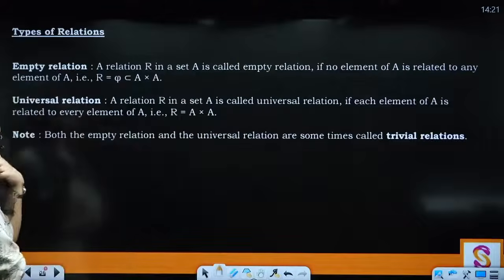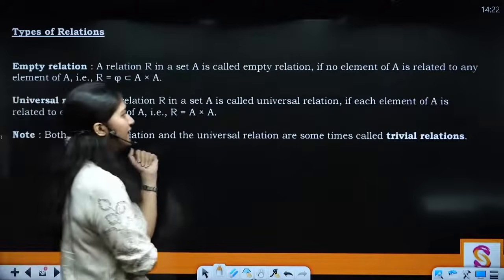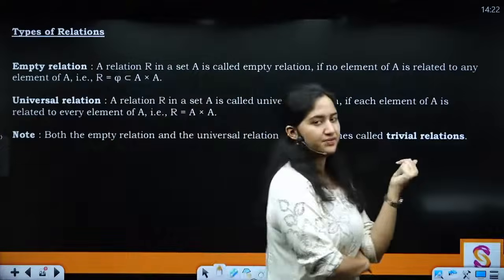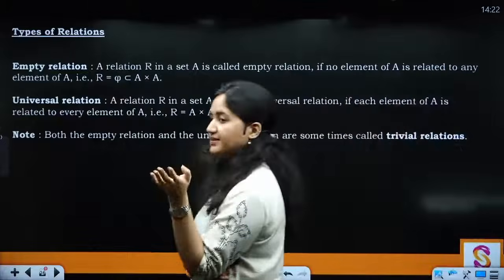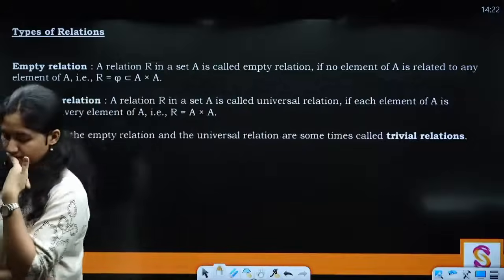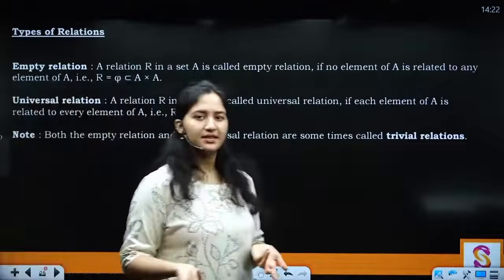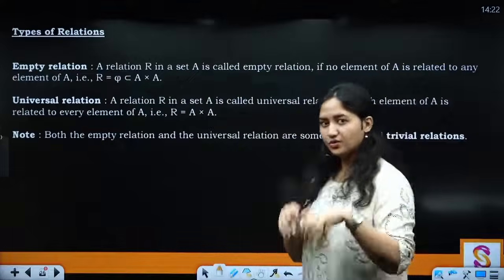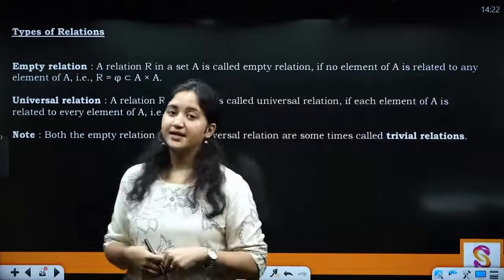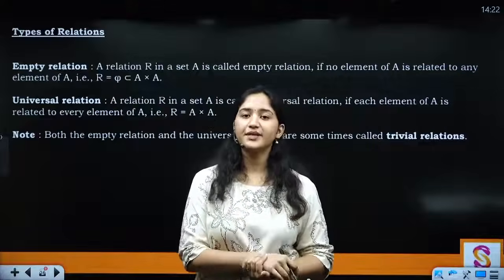Then the second one is your universal relation. A relation R in a set A is called a universal relation if every element is related to every element. An example I can take, let's say, again, the set of students of a boys' school, and I'm taking two elements and relating them such that the difference between their heights is less than 2 meters, right?